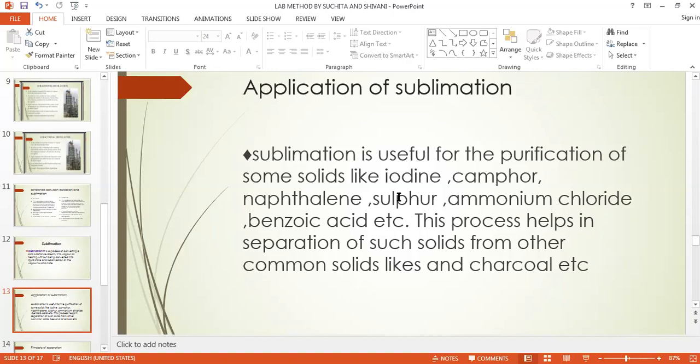That is camphor. The next ones are naphthalene, sulfur, ammonium chloride, and benzoic acid. So these are the solid substances which have this unique property.